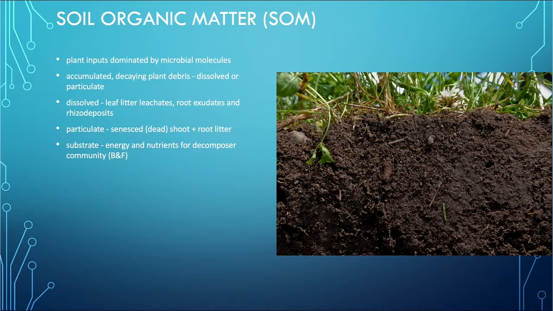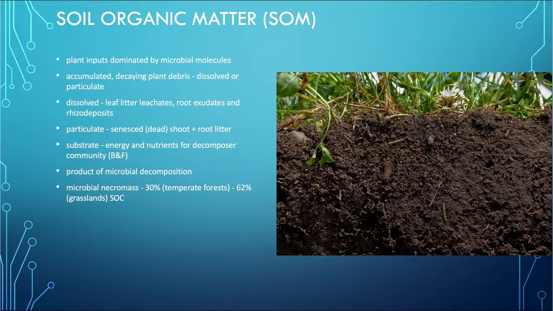So really, it's the bacteria and fungi that feed on this organic matter and require this in addition to just the photosynthesized plant material that comes in the form of simple sugars that are given to the microorganisms. It is definitely a product of microbial decomposition, and as the microbes die, they create necromass, which is 30% of organic matter in temperate forests that is actually made by the dead cells.